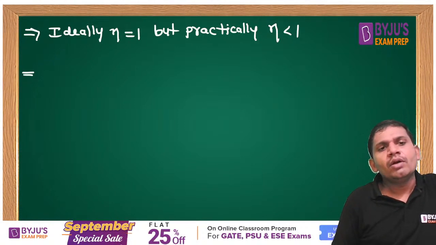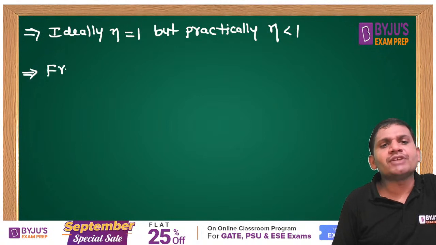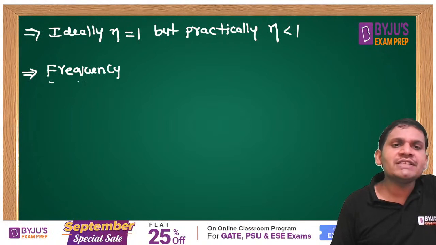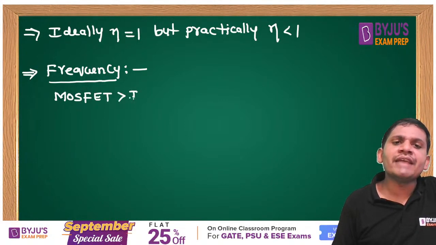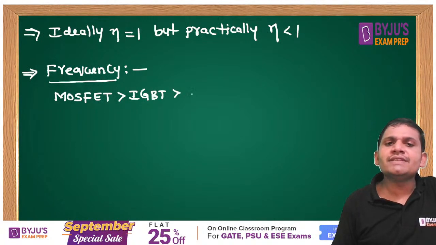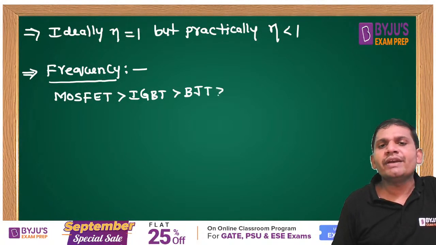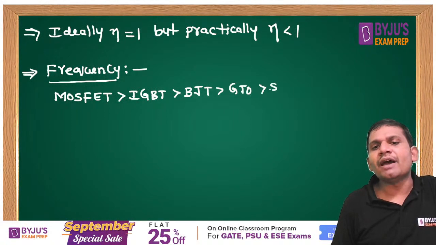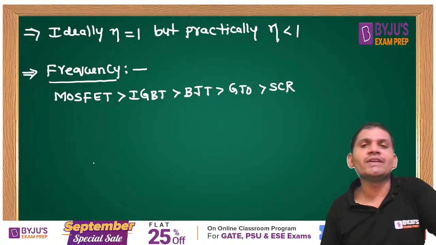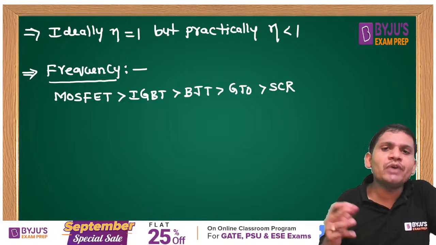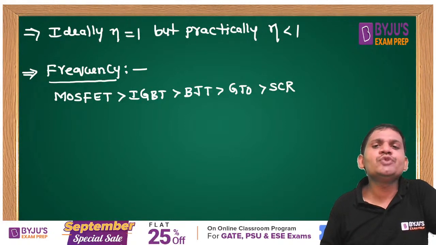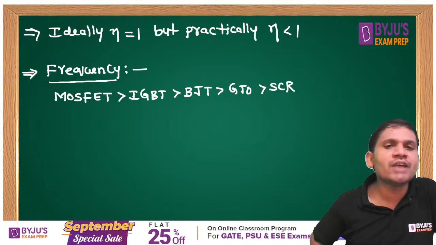Here I am giving a comparison of various types of devices with respect to frequency of operation. Come on, students. Which is used for high frequency? Very important comparison: MOSFET, next IGBT, next BJT, next GTO, next SCR. SCR is used only at power frequency. As compared to SCR, the least frequency is the triac. Triac is used for very low frequency applications.